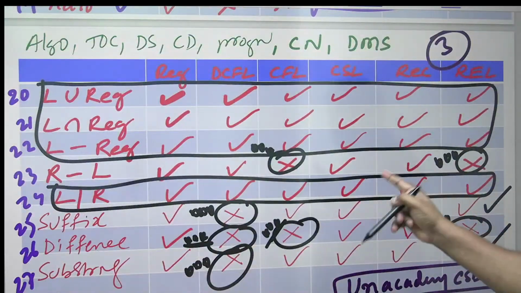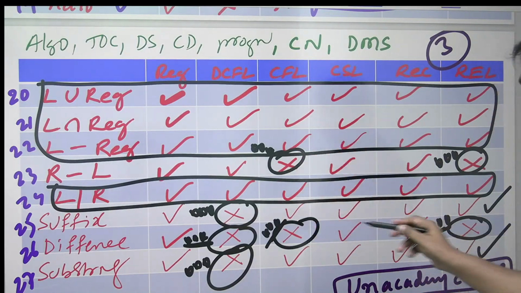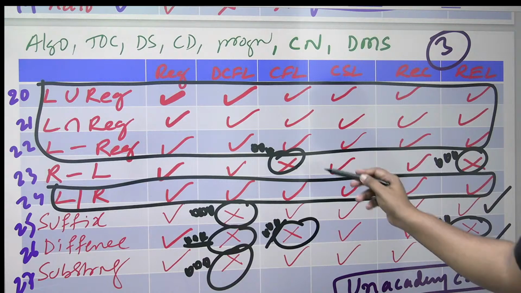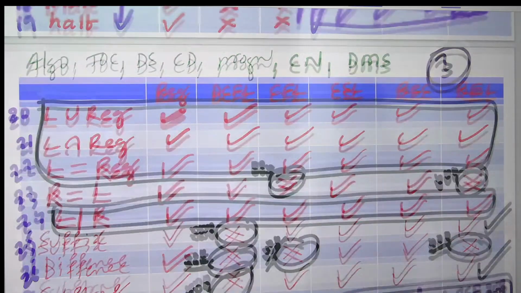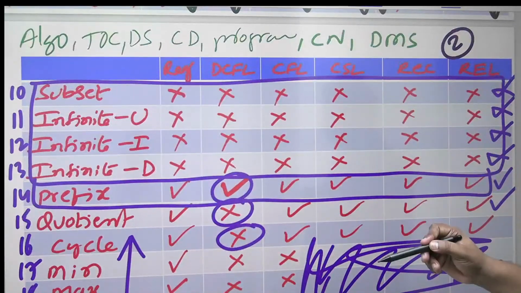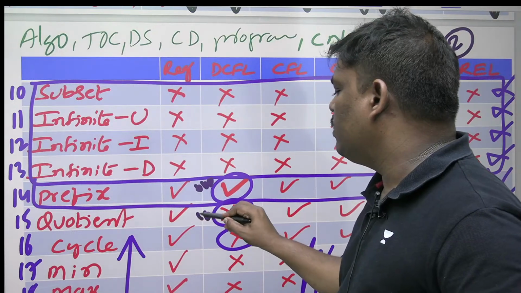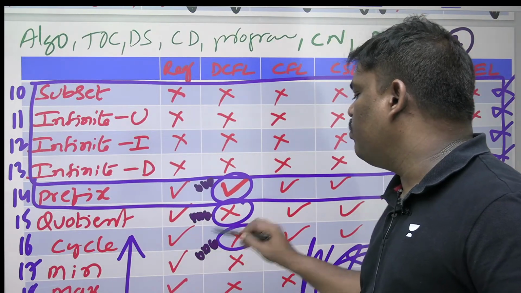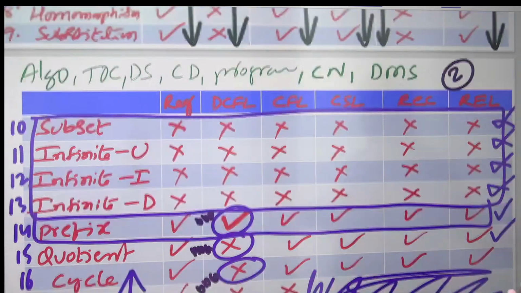Now listen, in this table, the things which I circled, where I kept a star operator, are very, very important. Take care. Next one, here also, the circled things are very, very important. These are, I think, 10, 11, 12, 13, all not closed. Next one, I think one more thing. Fine, perfect.